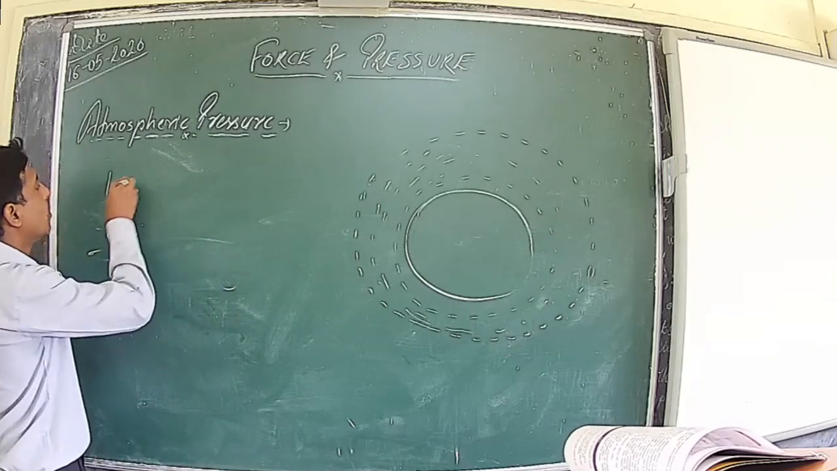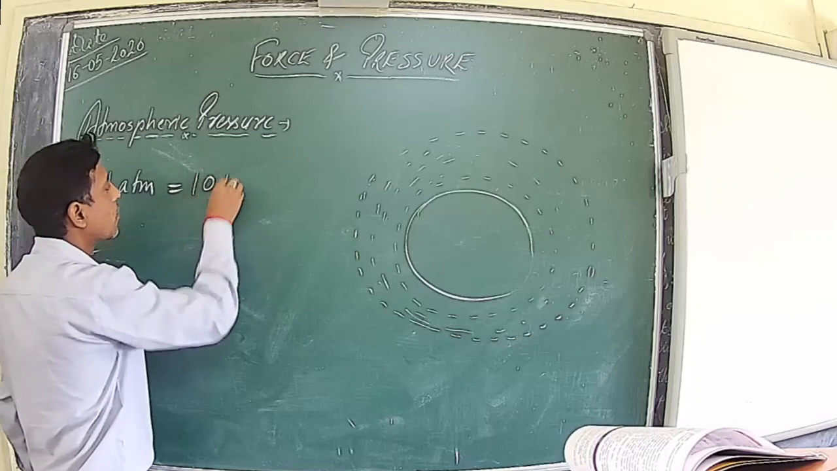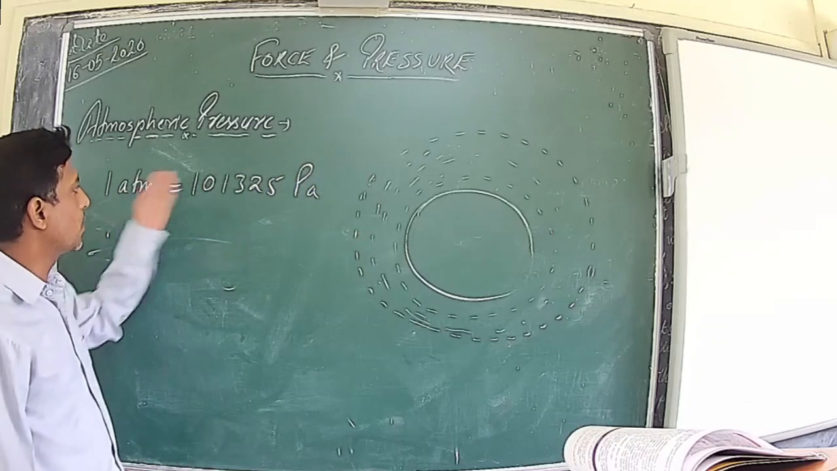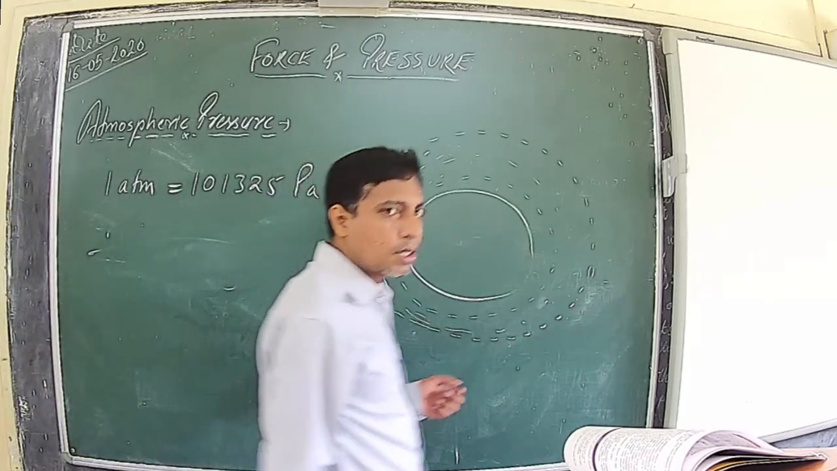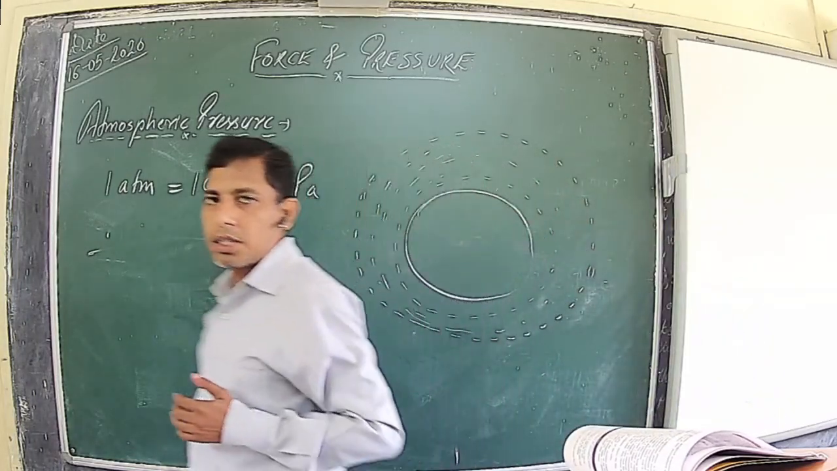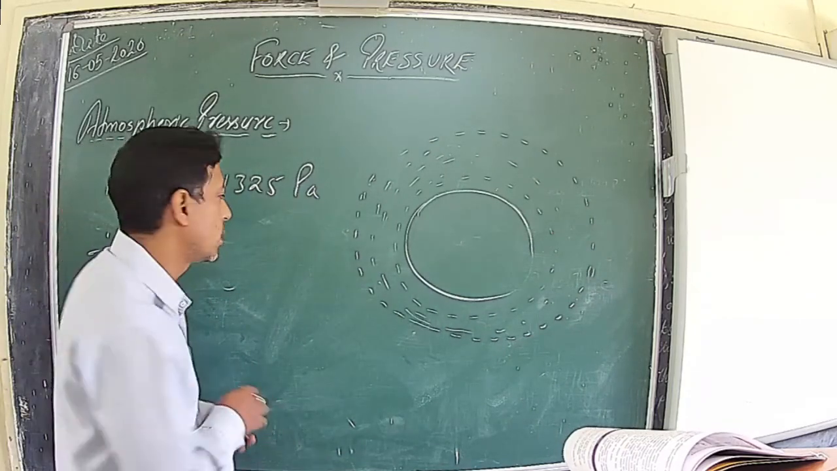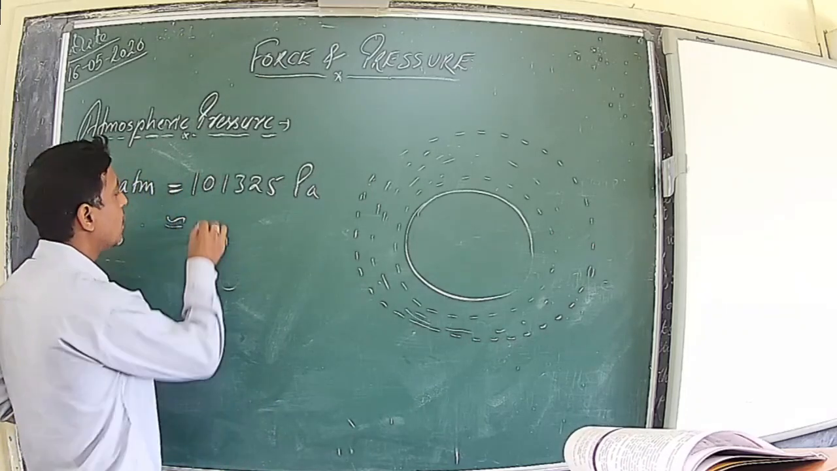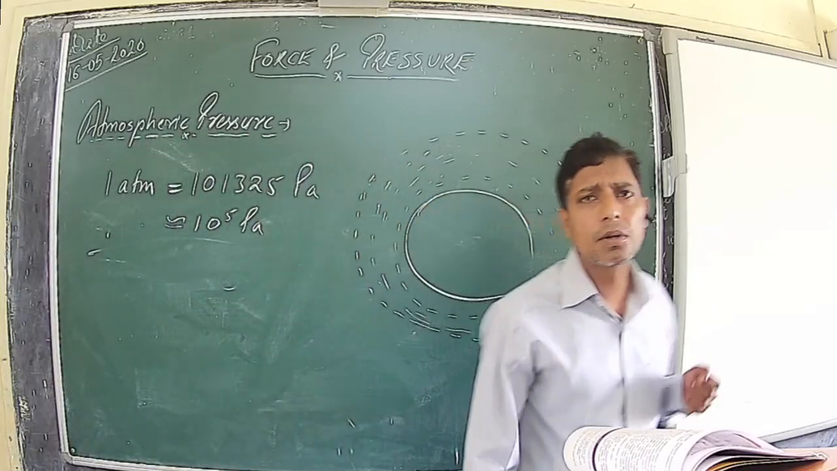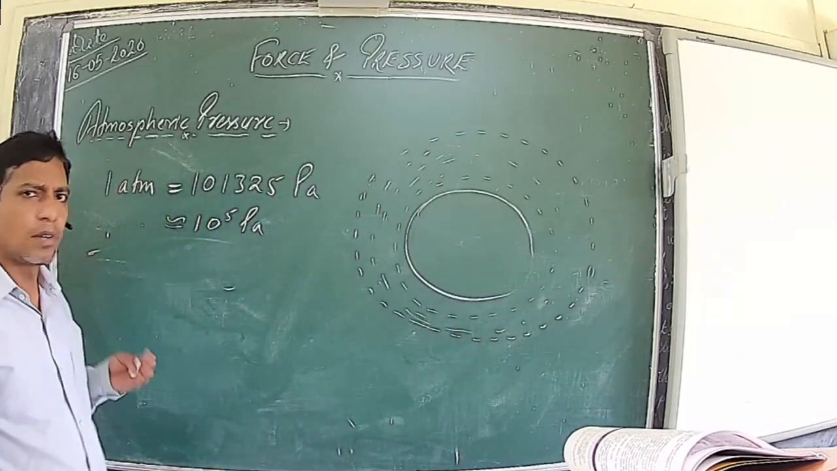Mathematically, 1 atm, 1 atmospheric pressure, is equal to 1,01,325 Pascal. This is the relation between atmospheric pressure and the SI unit of pressure. Normally at sea level, the pressure exerted by our atmosphere is equal to 1,01,325 Pascal. But for numerical purposes, approximately we take its value as 1 lakh Pascal. So 1 lakh Pascal is the value we have to remember for numerical purposes. Either you remember it or it will be provided in the numericals whenever it is asked.